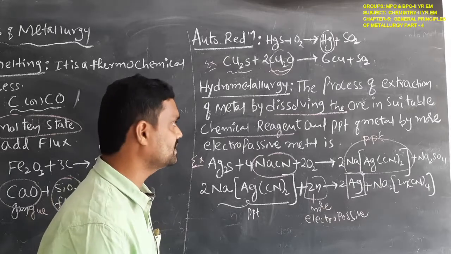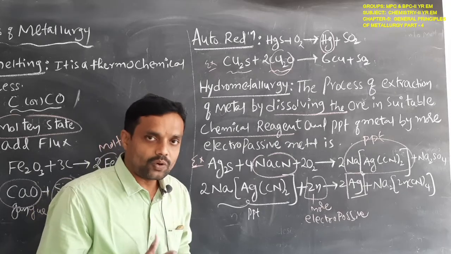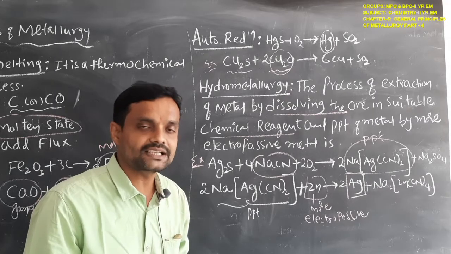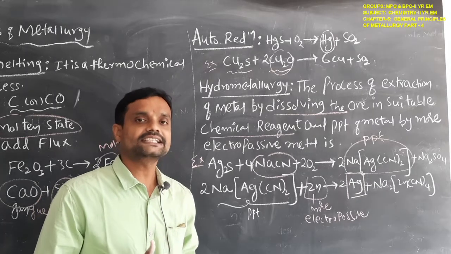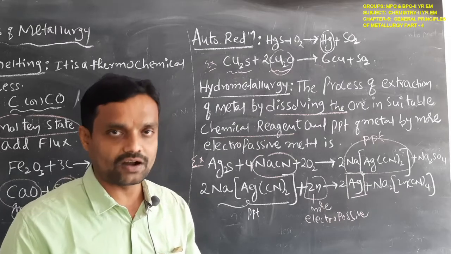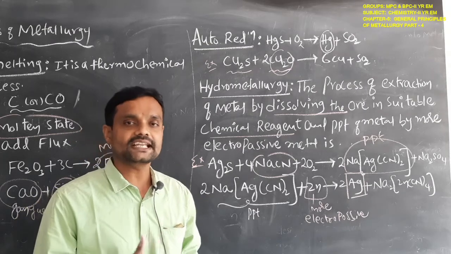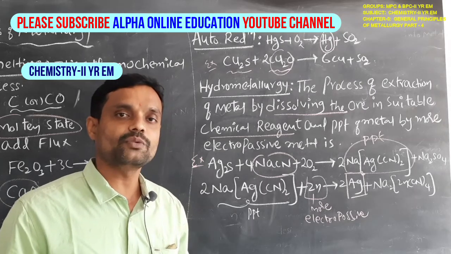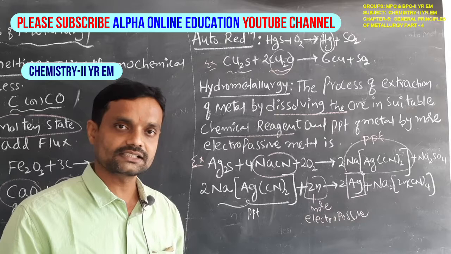Hydrometallurgy means the ore is dissolved by a suitable chemical reagent. When it is dissolved, a precipitate is formed. That precipitate again reacts with a metal that has a more electropositive nature.